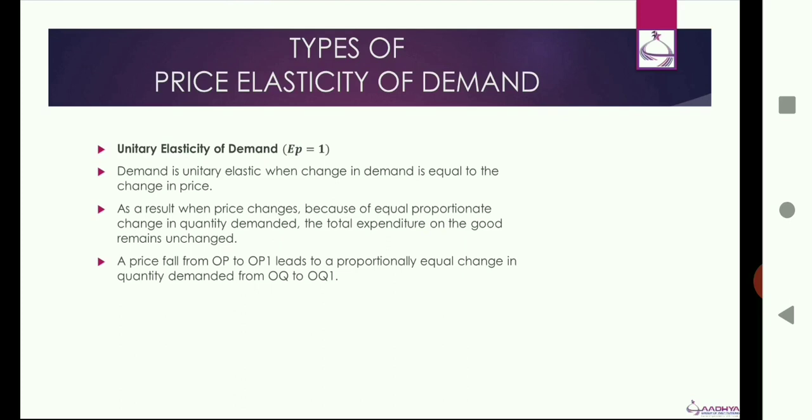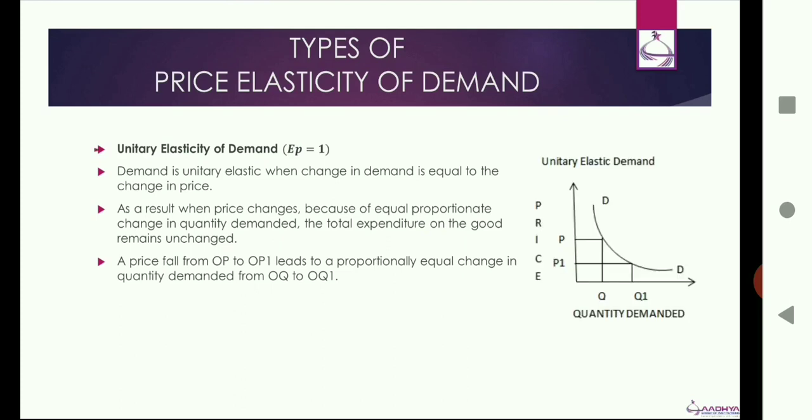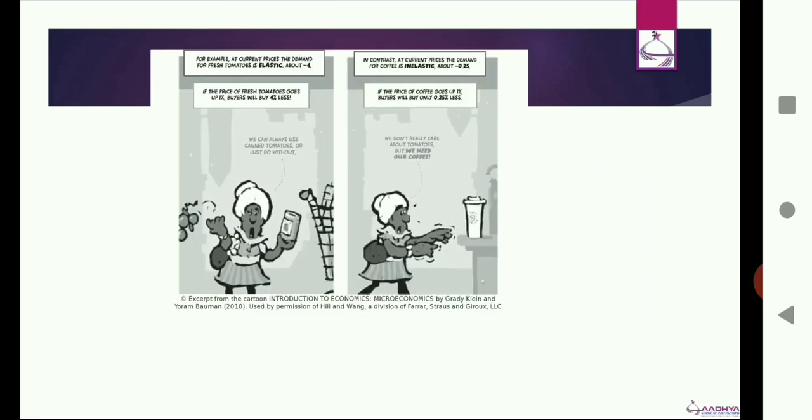In the graph, if you can see, when the price falls from OP to OP1, the quantity demanded increases from OQ to OQ1. If you compare, the price change PP1 is equal to the quantity demanded change QQ1. So this is a very unrealistic type of price elastic demand and cannot be specified for a particular type of good or market.